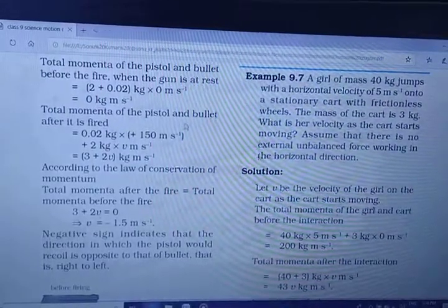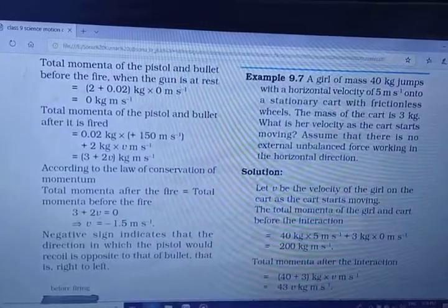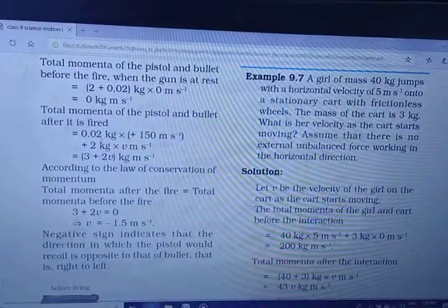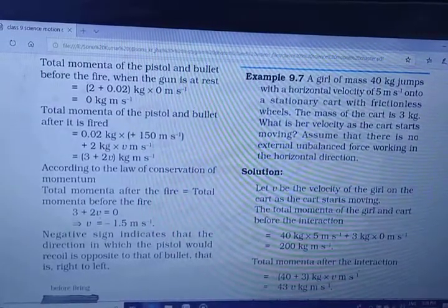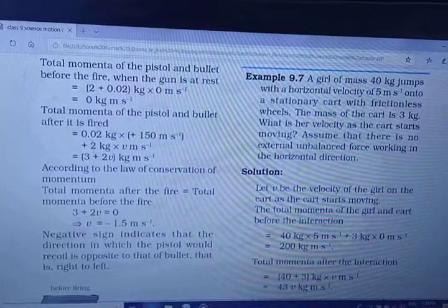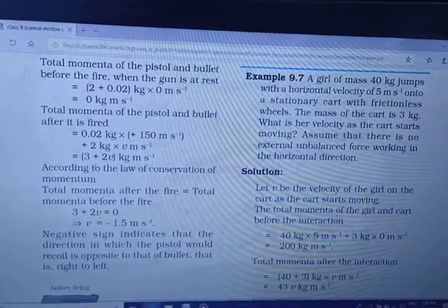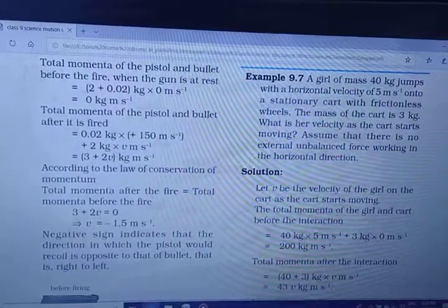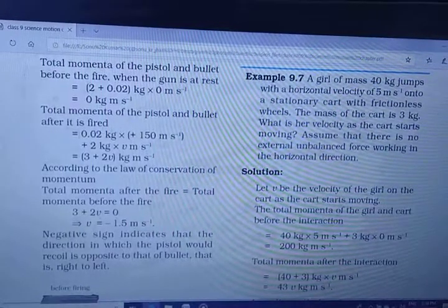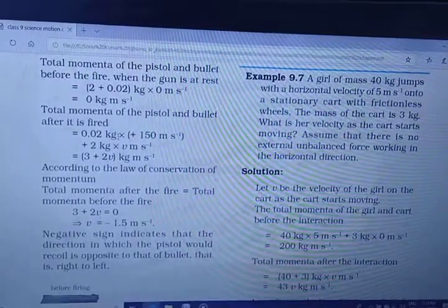Total momentum of the pistol and bullet after it is fired: 0.02 into 150 meter per second plus 2 into v. So 0.02 into 150 is 3, so it is 3 plus 2v. Why 3 plus 2v? Here you can see 2 kilogram into v meter per second, because this is the total momentum after the bullet is fired. So the total momentum is M1V1 plus M2V2, with the final velocities.